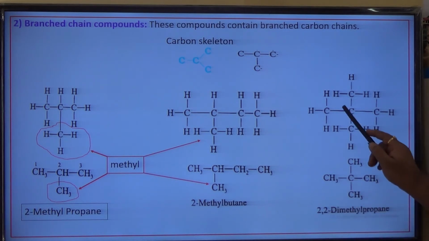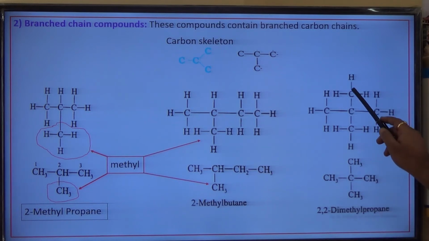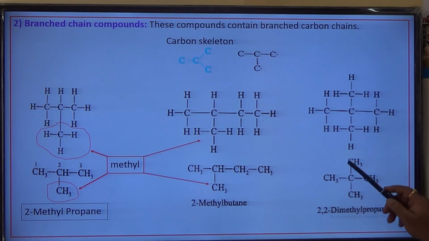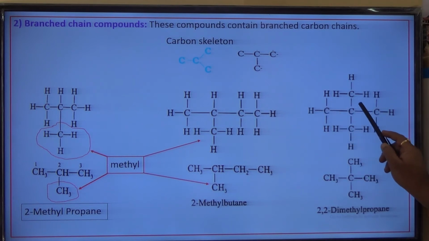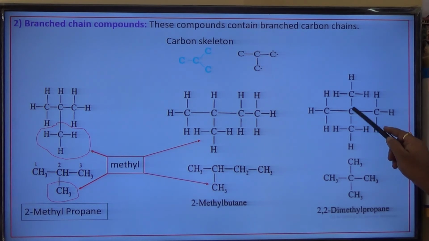And therefore, once again I'll discuss now. Longest chain, this one. Carbon atoms 3. Root word prop. These two are methyl groups attached to the second carbon atom because I can number from here 1, 2, 3 or 1, 2, 3, it remains the same. For the second carbon atom, these two methyl groups are attached. And therefore, the IUPAC nomenclature for this is 2,2 because two methyls are attached, dimethyl, prop, single bond ane. 2,2-dimethyl propane is the name of this compound.